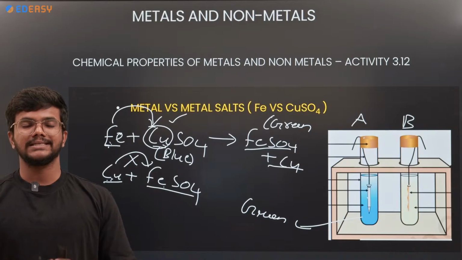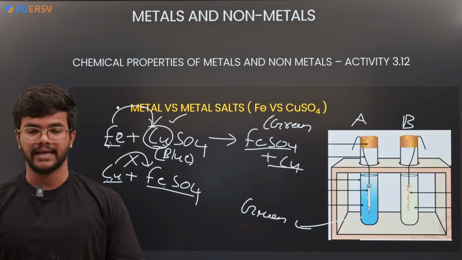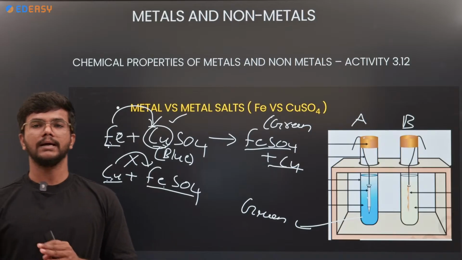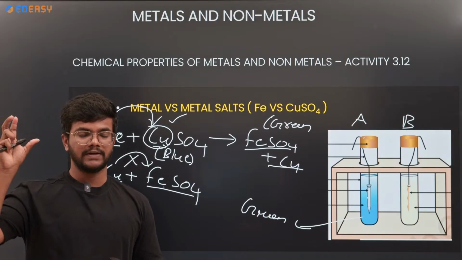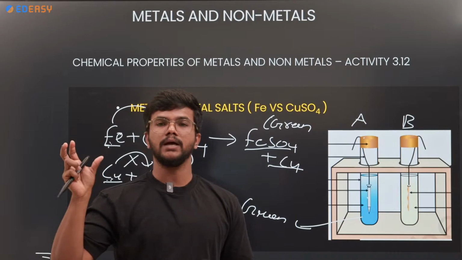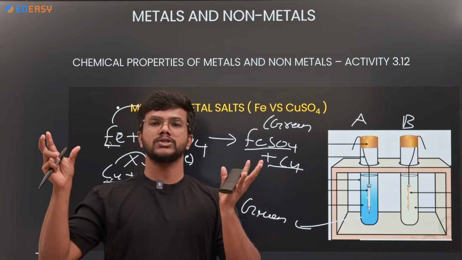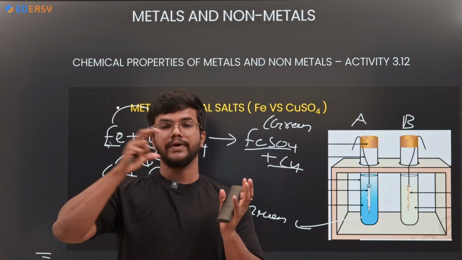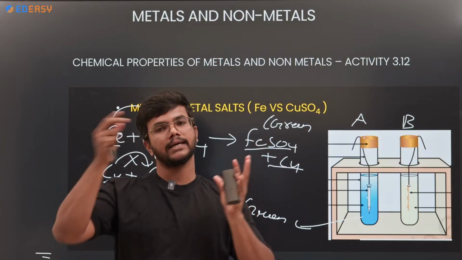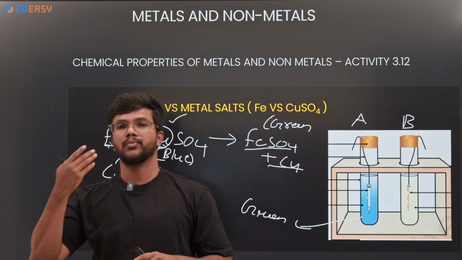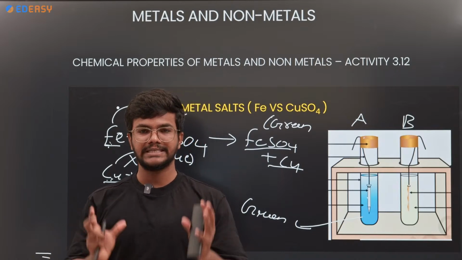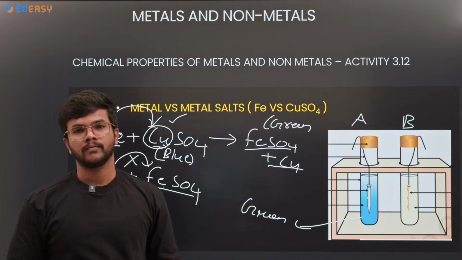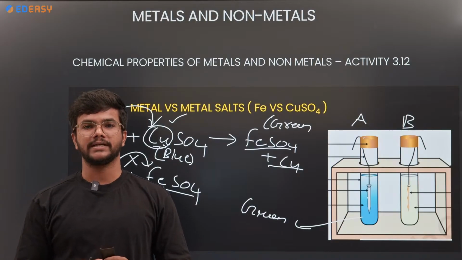So this is nothing but the single displacement reaction. Okay, hope you understand the metal versus metal salt. So let me repeat once again. When a metal reacts with a low reactive metal salt, it can displace. When it reacts with a high reactive one, it cannot displace. So whether the reaction proceeds or does not proceed depends on the reactivity series. This is the metal versus metal salt reaction.